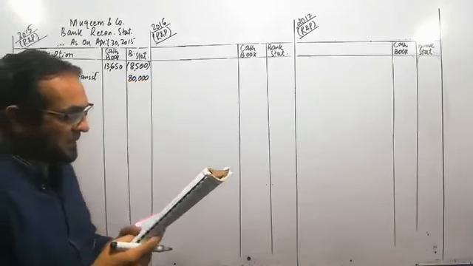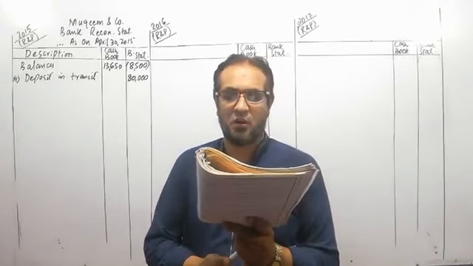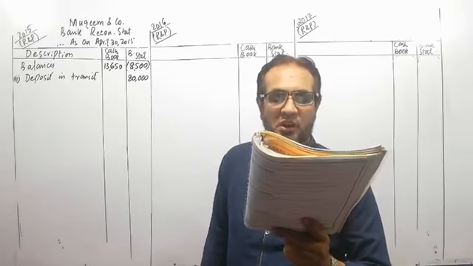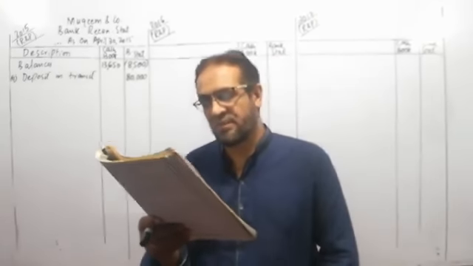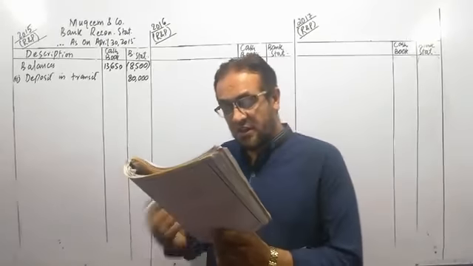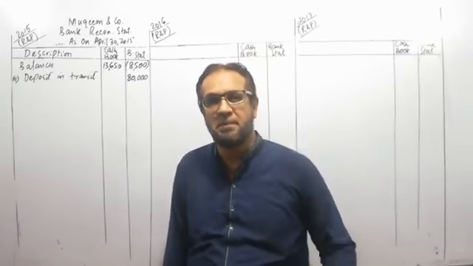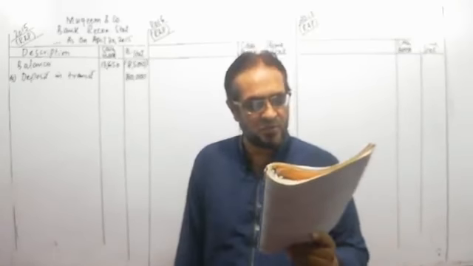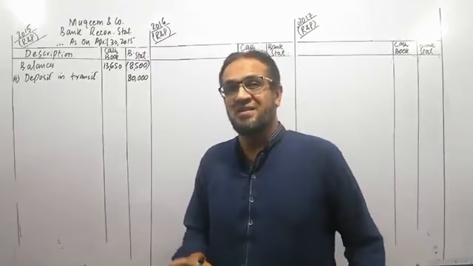Number 3, a debit memo of rupees 1,500 accompanied by the bank statement for a locker rent. The bank had erroneously charged it to Mukim and Company instead of Mukim and Brothers. Now you will see here that there is a difference of account title. The company which we are running is Mukim and Company, and there is another company with an almost similar name, which is Mukim and Brothers. Mukim and Brothers might have taken some locker from the bank, and their locker rent, which amounts to rupees 1,500, has been deducted from the account of Mukim and Company instead of Mukim and Brothers.